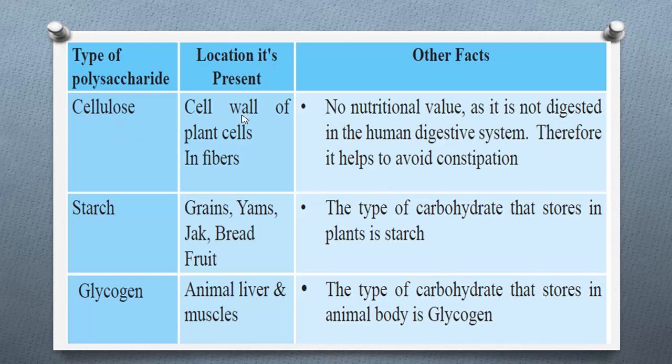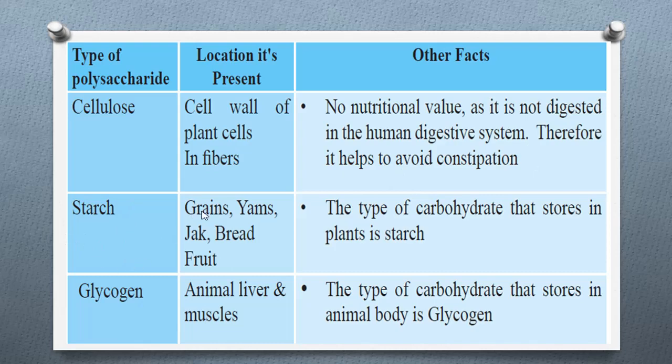The location of cellulose is the cell wall of plant cells, in fibers. Another factor of cellulose is that it has no nutritional value, as it is not digested in the human digestive system. Therefore, cellulose has no nutritional value, but it helps to avoid constipation. Then we will learn about starch.